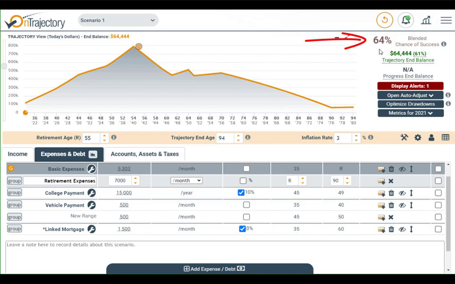I personally urge folks to shoot for at least a 90% chance of success, but consider that even in a group of 10 people who all have 90% chance, the odds are that one of them will still run out of funds. In other words, the higher this number, the better.